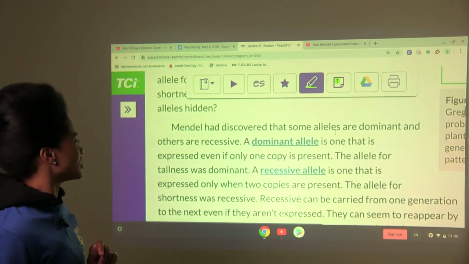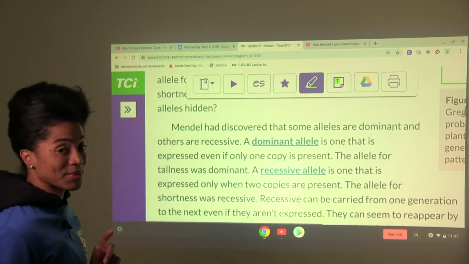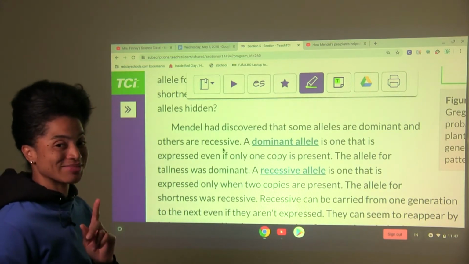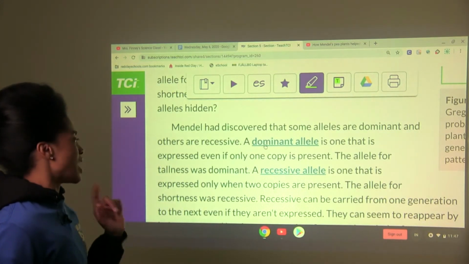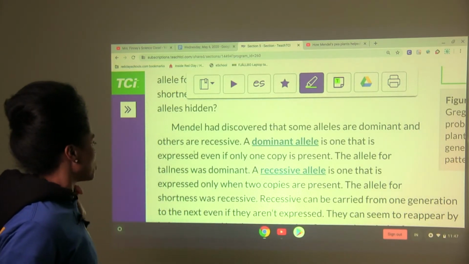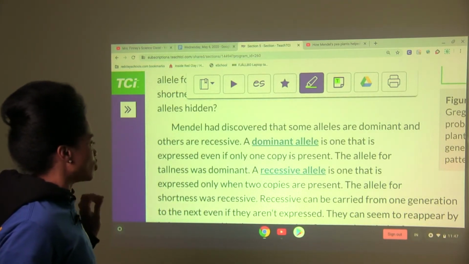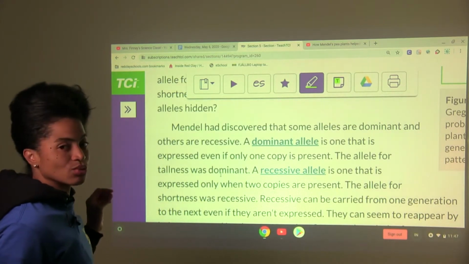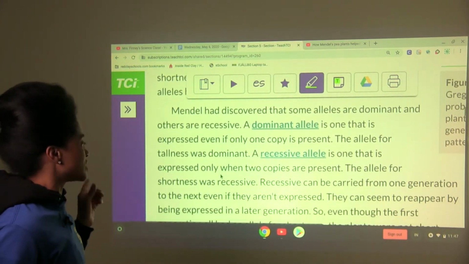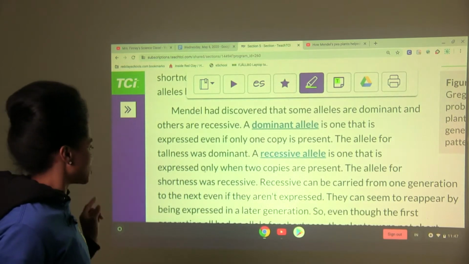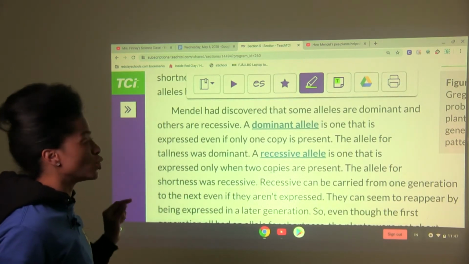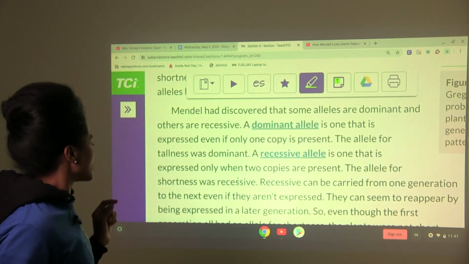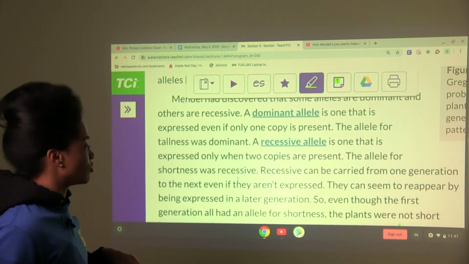Mendel had discovered that some alleles are dominant and others are recessive. You remember we talked about that. A dominant allele is one that is expressed even if only 1 copy is present. The allele for tallness was dominant. A recessive allele is one that is expressed only when 2 copies are present. The allele for shortness was recessive.